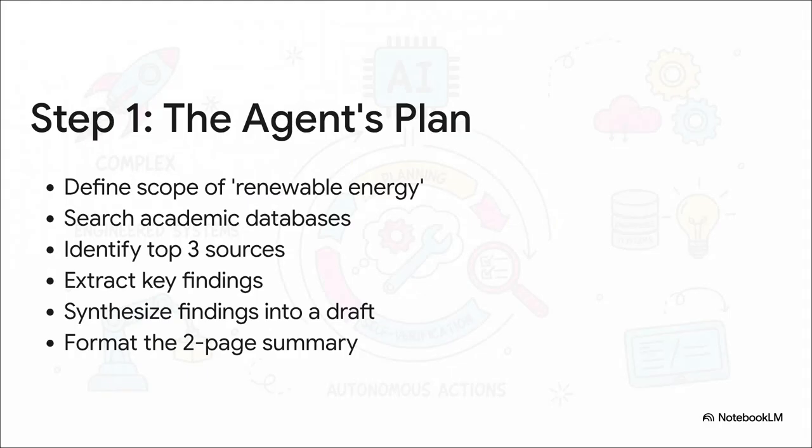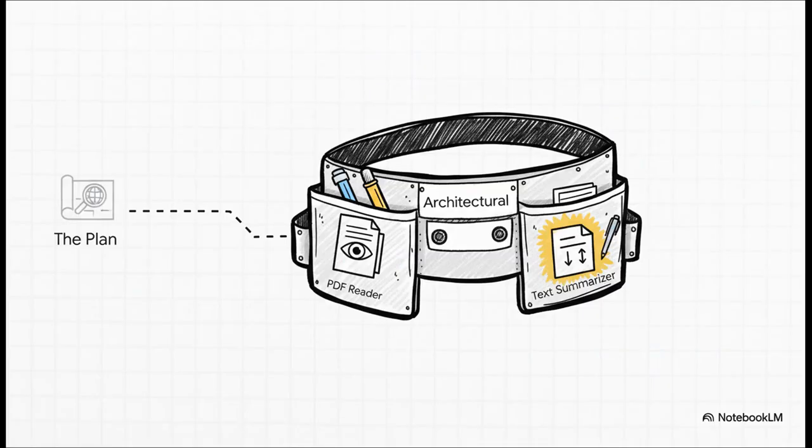First things first, the brain, that behavioral layer, gets to work. It doesn't just start Googling randomly. No, it creates a logical plan. It decides to define the scope, then search specific databases, identify the top 3 sources, pull out the key findings from each one, mash them together into a draft, and then format the final summary. This is pure strategy.